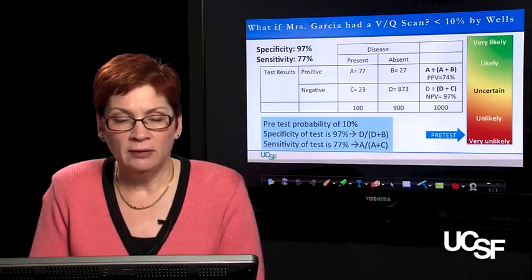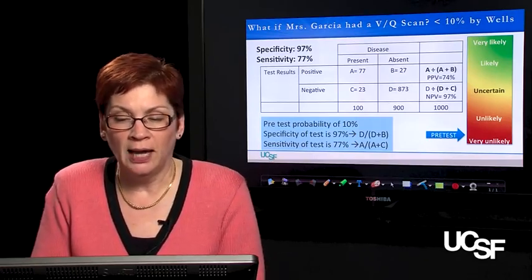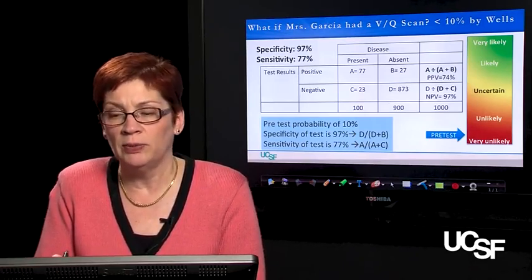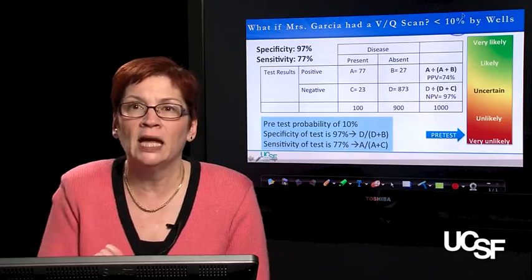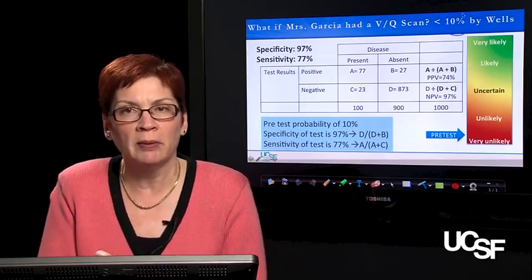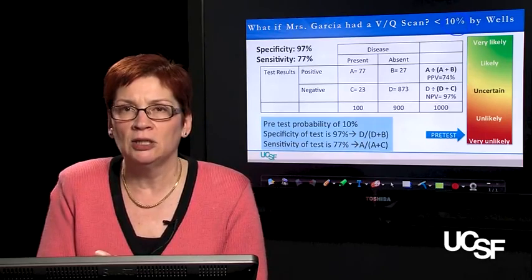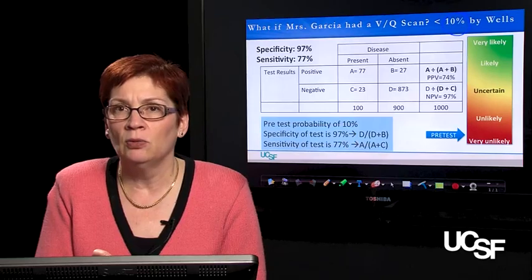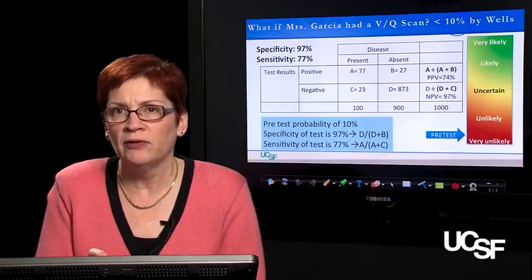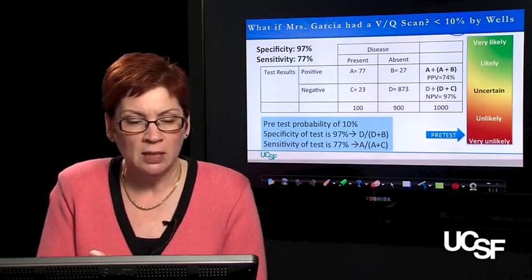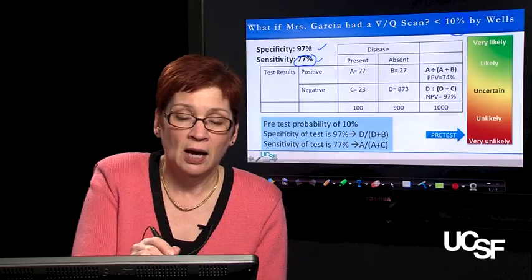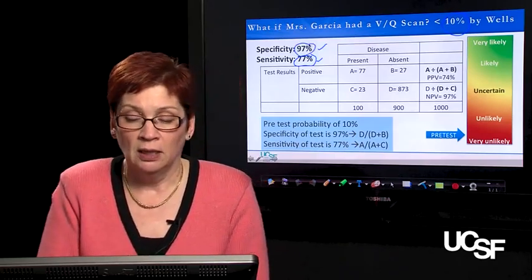So, what if we applied the VQ scan to Mrs. Garcia, who had a pretest probability of less than 10% by our Wells criteria? Remember, we had estimated that she was a true tier 3, and by Wells criteria, she turned out to have a very low probability of pulmonary embolus. Same sensitivity and specificity, not very sensitive, highly specific.